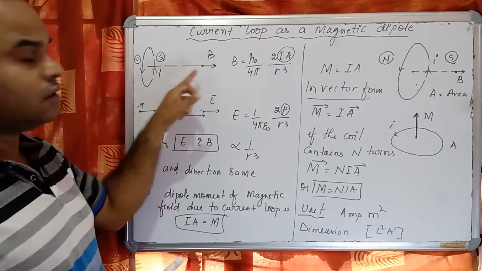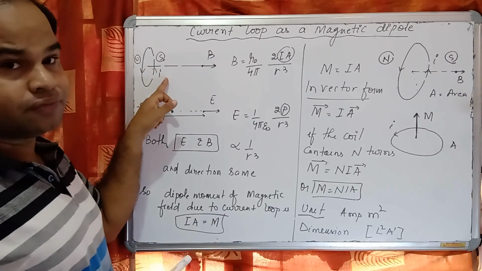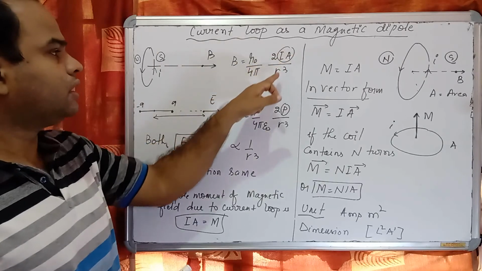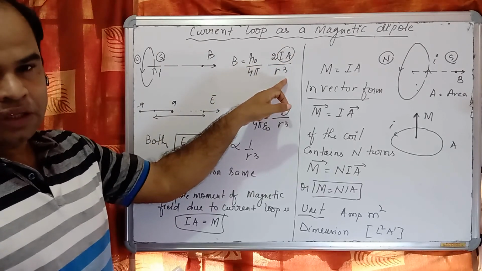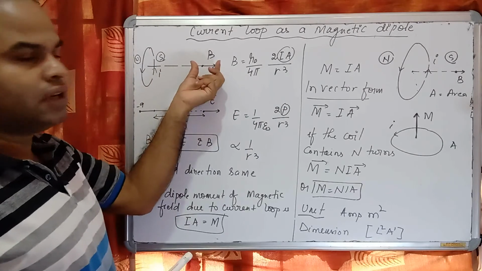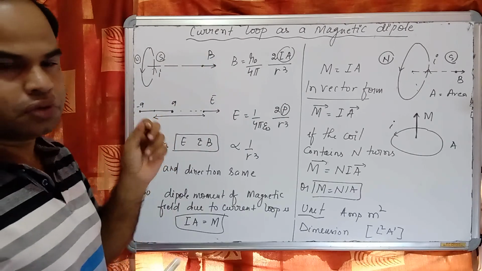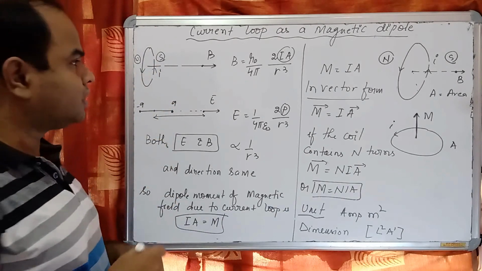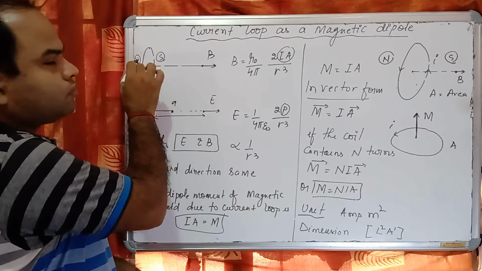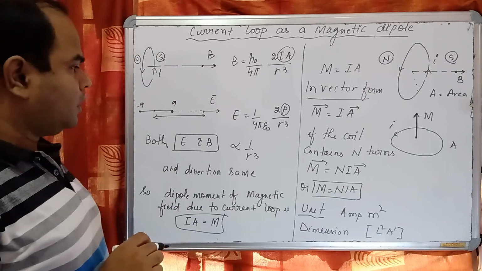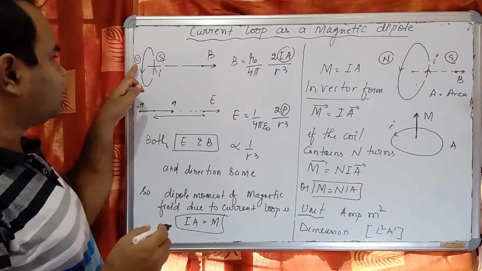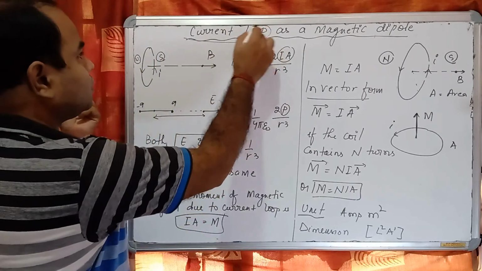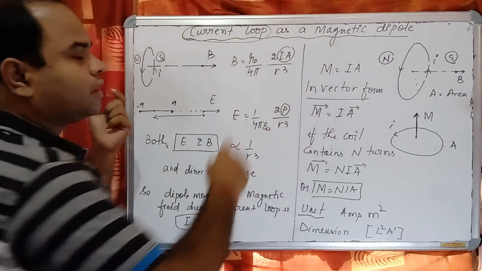the magnetic field produced by the current carrying loop carrying current I at this point is B equal to mu naught by 4 pi, 2 into I into A by R cube. So since it produces a magnetic field, there is a north pole and a south pole. For this loop, this is the north pole, this is the south pole, because the magnetic field always goes from north to south. And second thing, if it is having north and south, it is a magnetic dipole. So a current loop is a magnetic dipole.